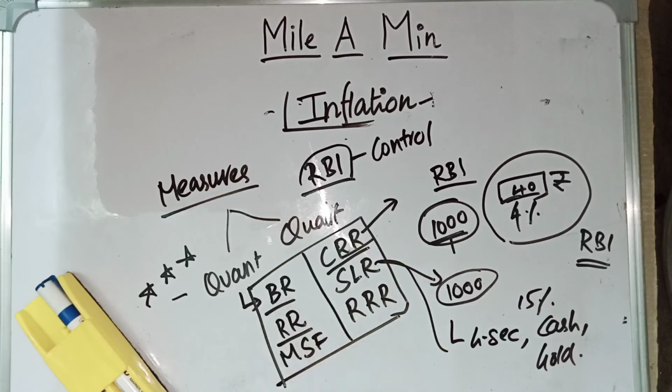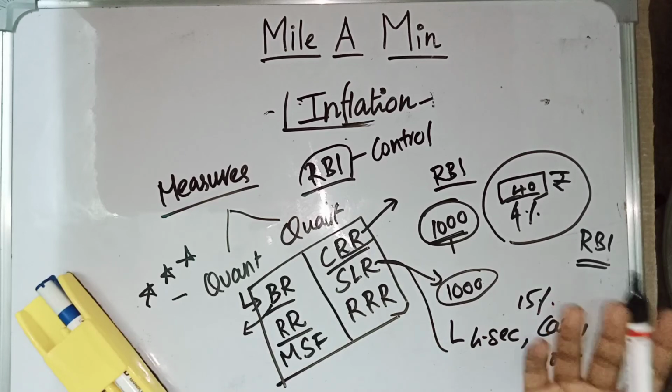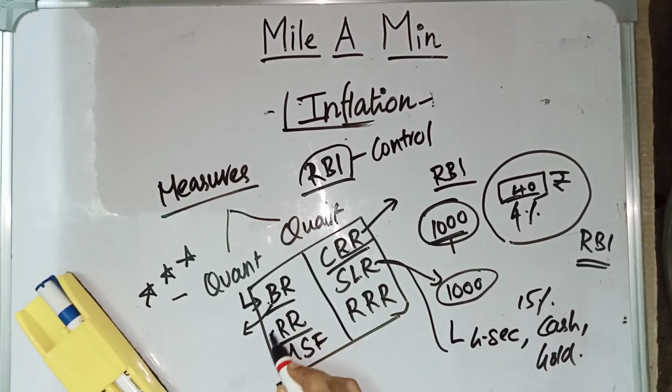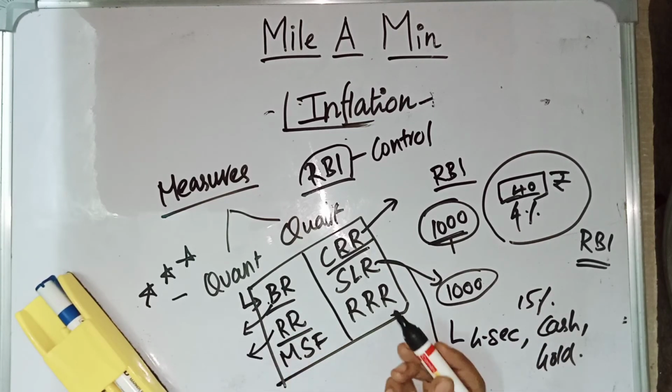And apart from this, we have bank rate. Bank rate, I have already said, right, if scheduled commercial banks need to get a loan from RBI, if the loan is a long-term loan, the interest rate which RBI charges is called the bank rate. If it is a short-term loan, then it is called the repo rate.